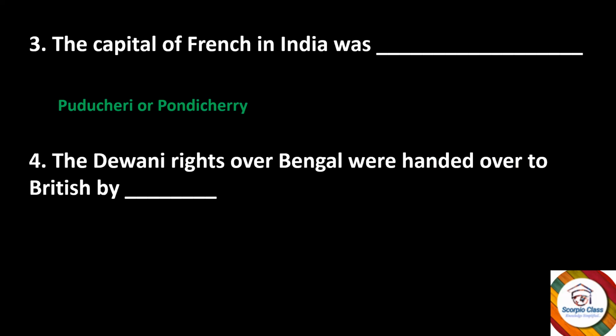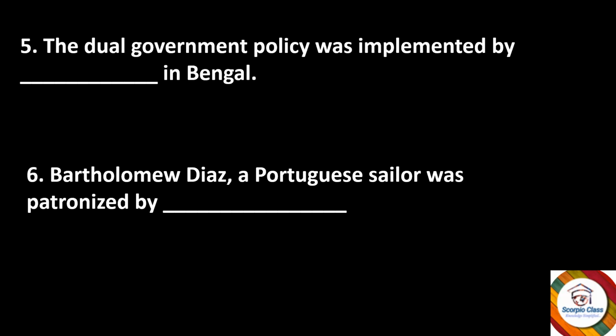Next, the Diwani rights over Bengal were handed over to the British by dash. Shah Alam II. Most of these are repeated questions which we've already seen in MCQs, so that means these are important, because they appear both in MCQs and in fill in the blanks. The next one, the dual government policy was implemented by dash in Bengal.